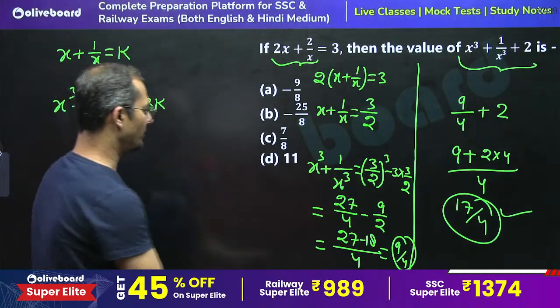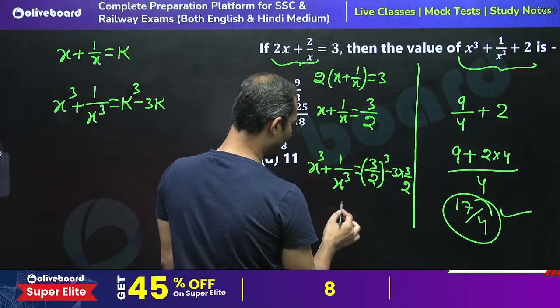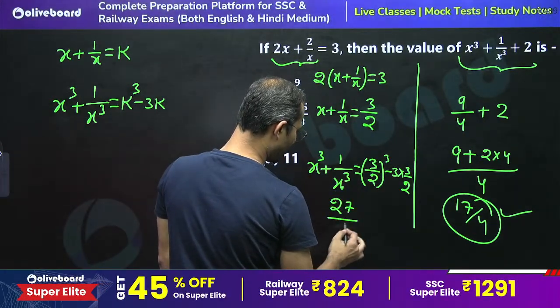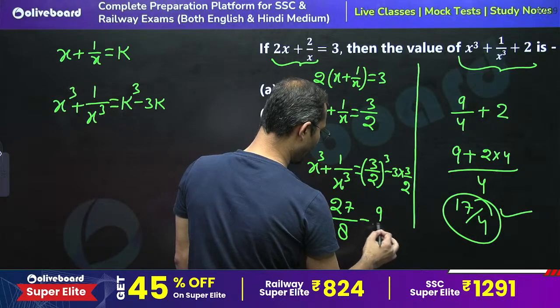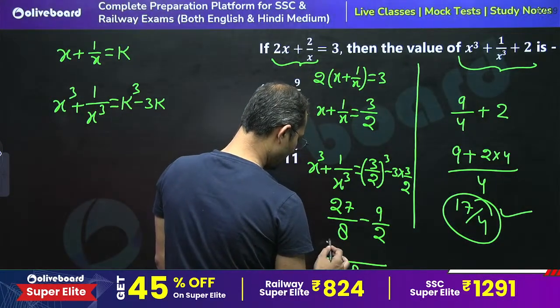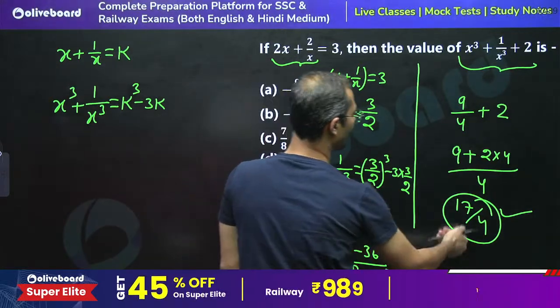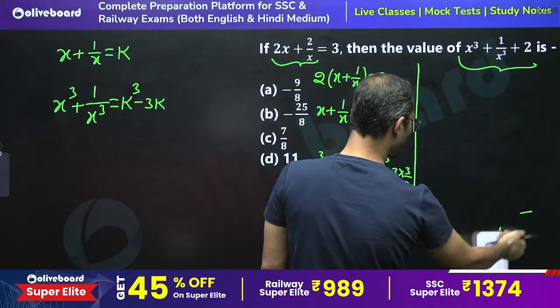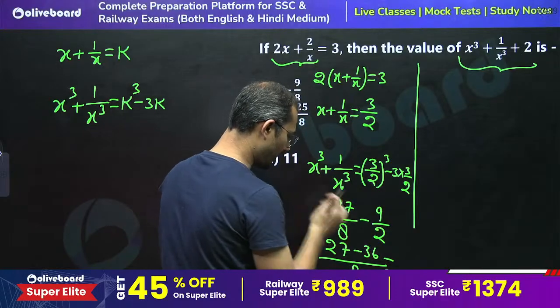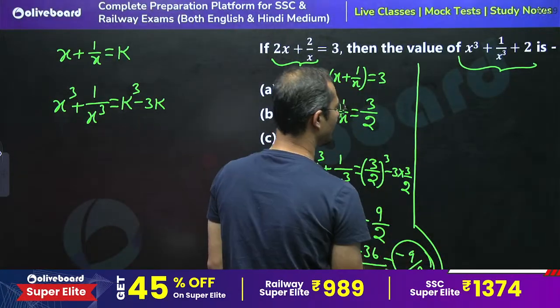Sorry, this is cube, yes, this is cube. So 27 by 8 minus 9 by 2. So here we will get 27 minus 36 over 8. So here we will get a minus value, right? So we can say that minus 9 by 8.